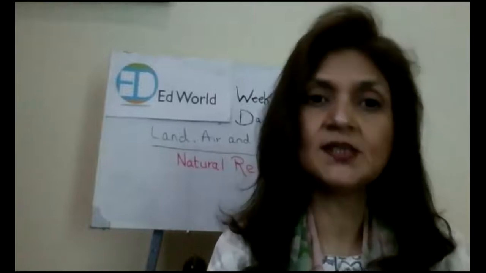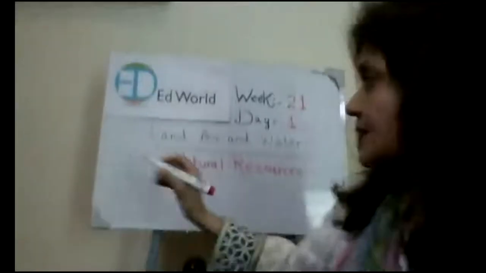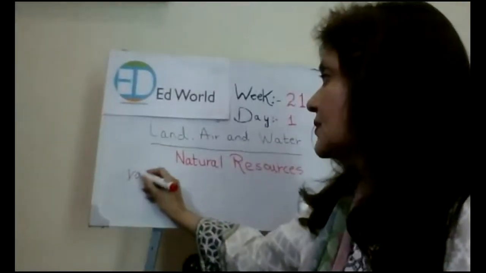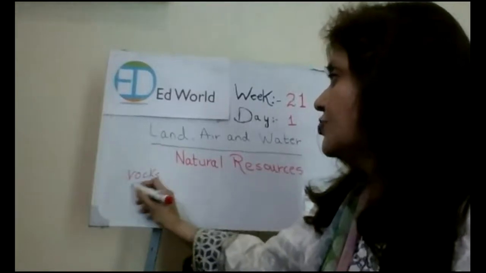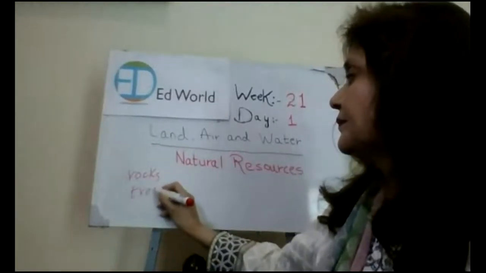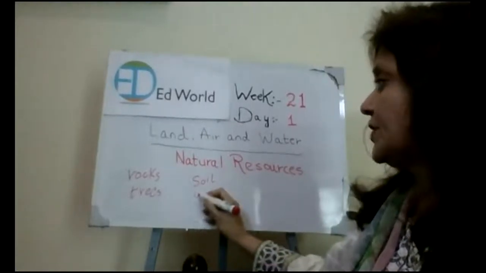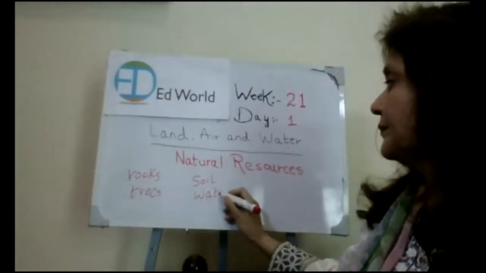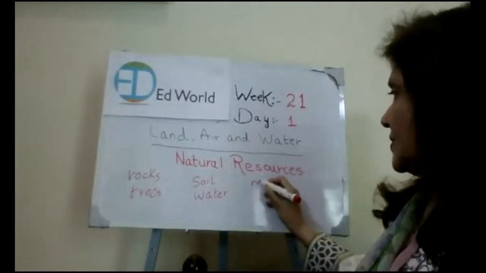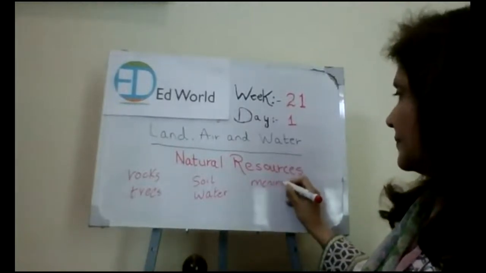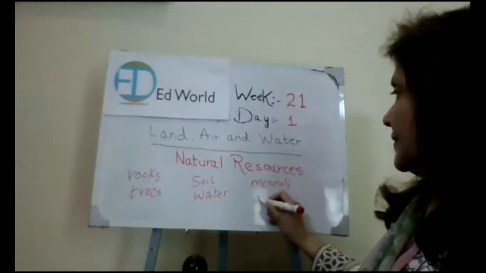Rocks, trees, soil, water, minerals, animals.